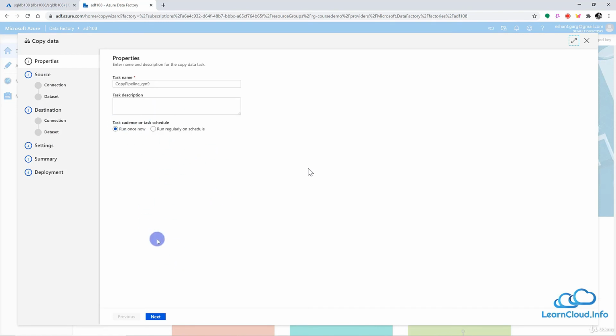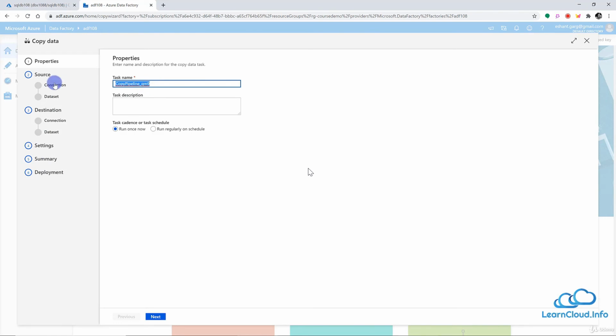Just fill the required information, click on next, and at the end, we will be able to deploy the data factory. So as we already discussed, we have a source here, and within the source, we have linked service, we have data set, then we have linked service for destination and data set for destination, and then a few more settings. And then we will just look at the summary to make sure everything is exactly what we want. And then finally, we will deploy the data factory. So it's very easy. So let's move forward.